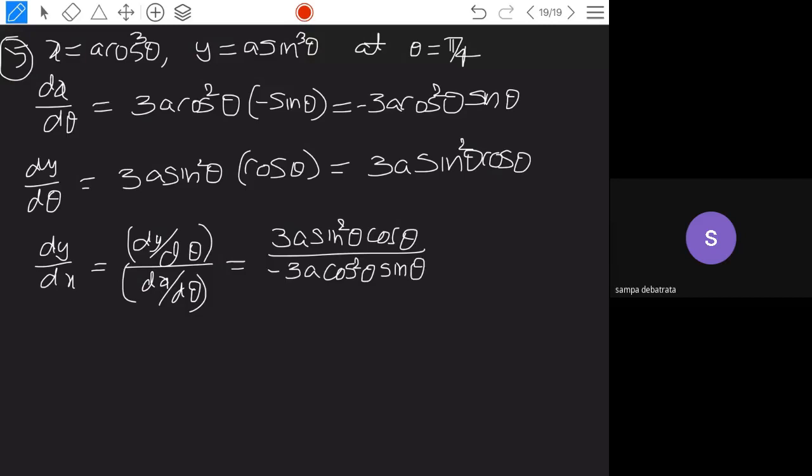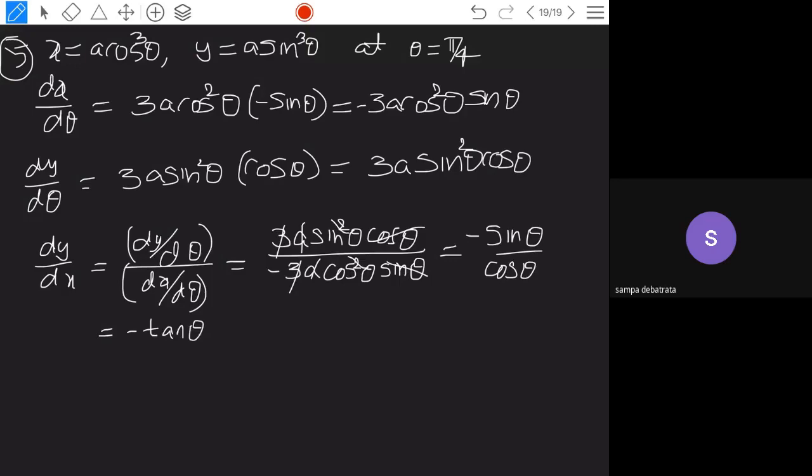The 3a gets cancelled, cos theta cancels with the square, sin theta cancels with the square. What is left over is minus sin theta by cos theta, which is equal to minus tan theta.